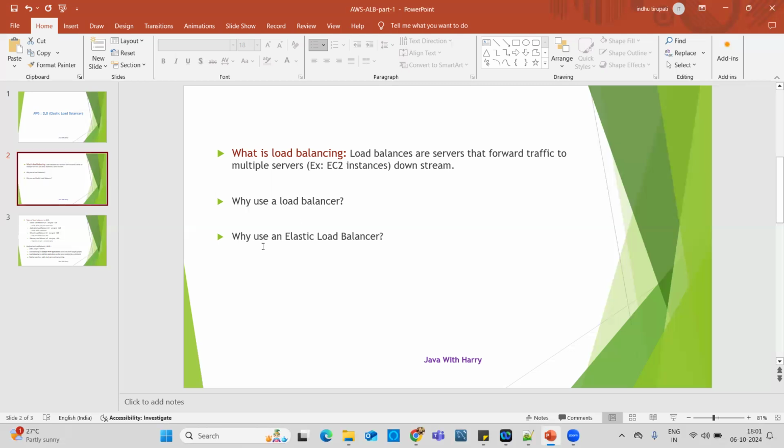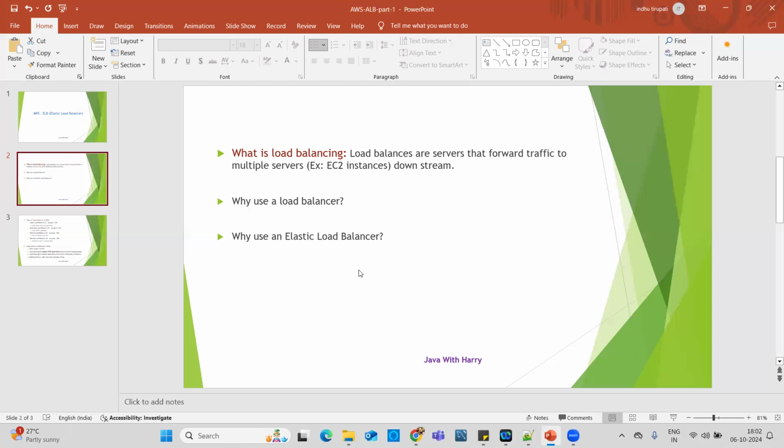Now let's come to the question of why we use elastic load balancer. Load balancer we can set up on our own, but a lot of manual effort is needed, and we have to take care of so many things. But the elastic load balancer, provided by AWS, is a fully managed load balancer. AWS guarantees that it will be working because it's completely handled by AWS. Also, AWS takes care of any upgrades to the load balancer, so we don't worry about them.